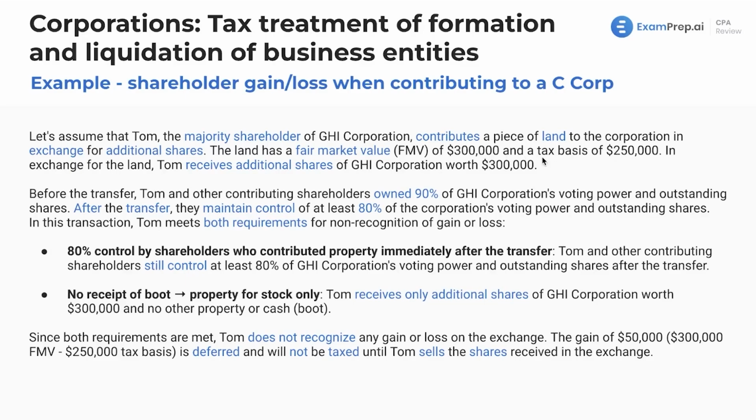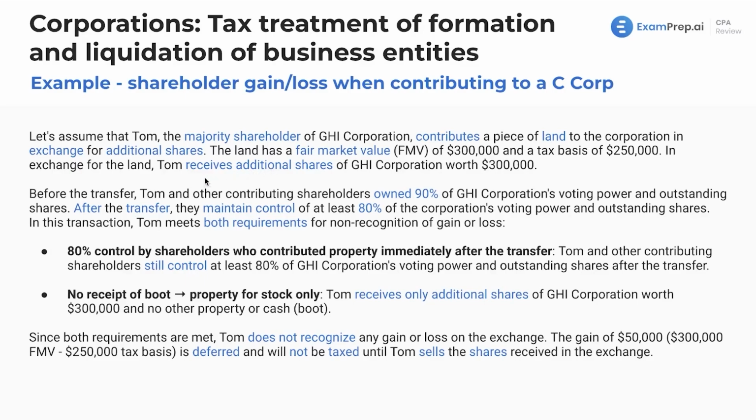Now, in reality, is land going to have a different tax basis than the fair market value? Not likely, because land does not get depreciated. However, in this question, it seems like it does. That's something just to point out there. But it doesn't really matter. I mean, this could say factory or warehouse or something instead of land. So we're not focusing on that. But if any of you were wondering and you're using your brains, yeah, that's generally not what you're going to see. The basis and fair market value of land will generally be the same for the purpose of the exam. In real life, maybe there's going to be ways that it would be different. That's totally fine, but we're not getting into that.